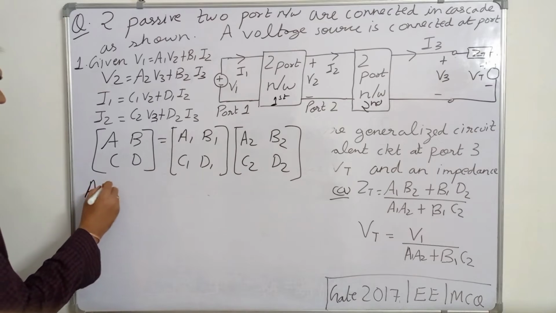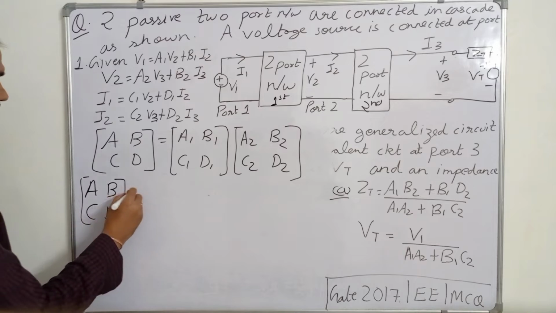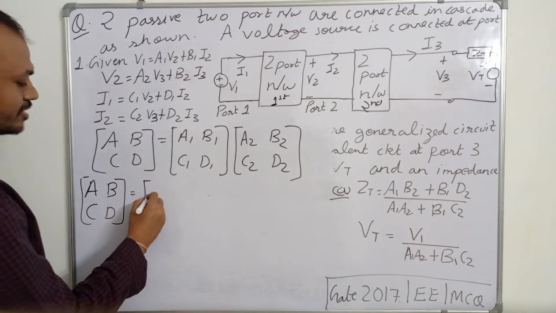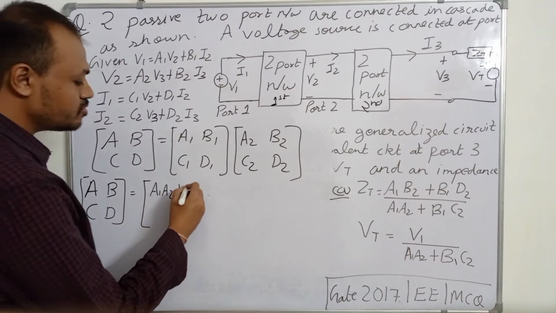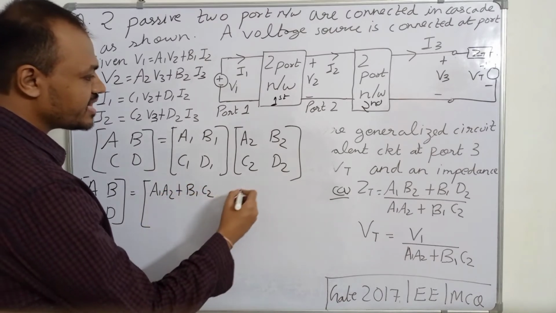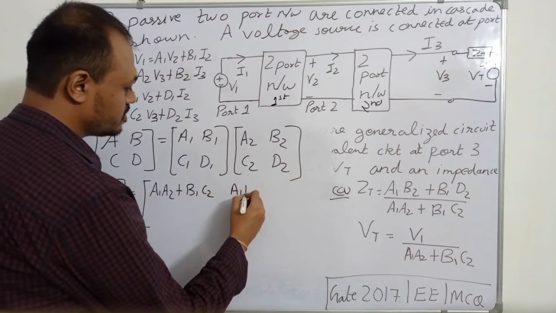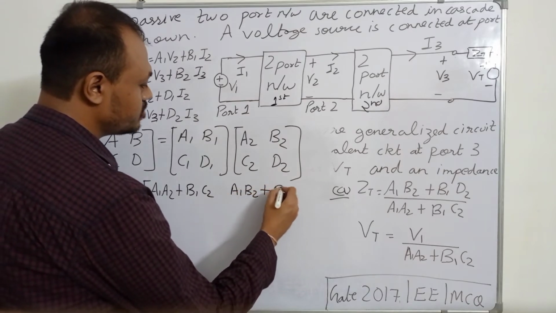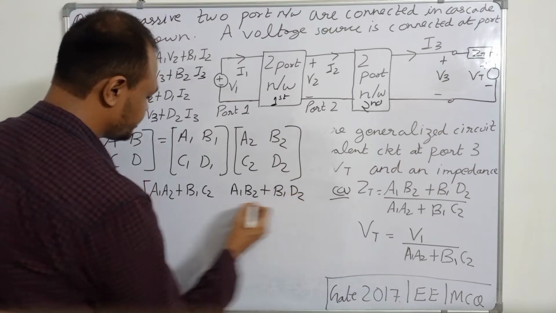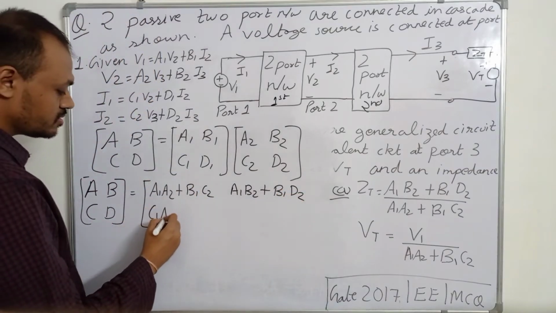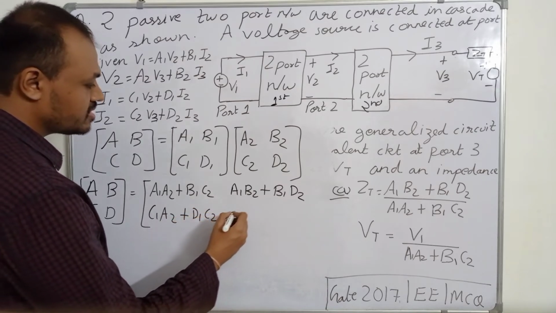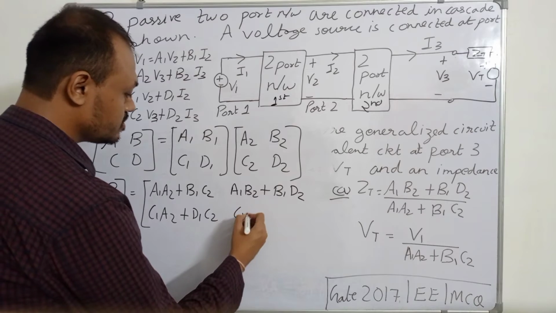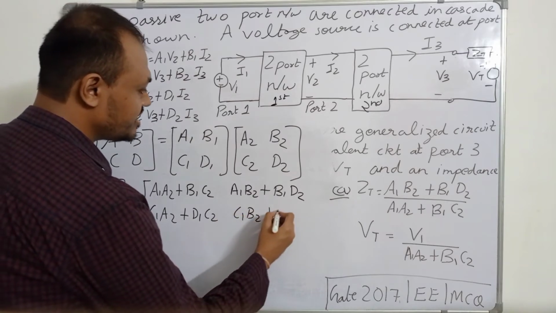ABCD will be equal to, we have to do the matrix multiplication. So this will be equal to A1 A2 plus B1 C2, then A1 B2 plus B1 D2, then C1 A2 plus D1 C2, then C1 B2 plus D1 D2.